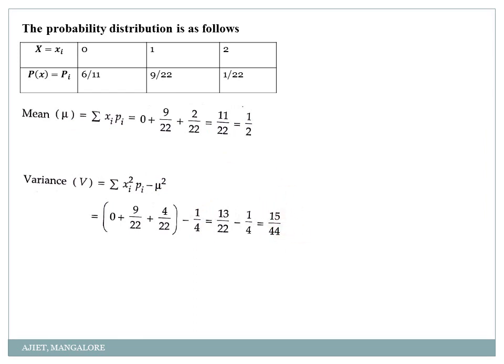Okay. So this problem was a very old pattern problem. But in recent years, they have not asked this problem. So don't worry. If you have understood, well and good. If not, you just contact me. I'll tell you again. Okay. So the mean is 1 by 2. Variance is 15 by 44.